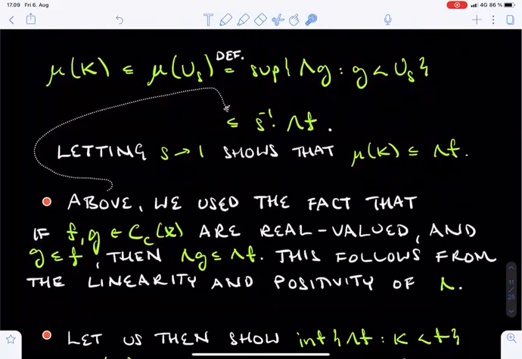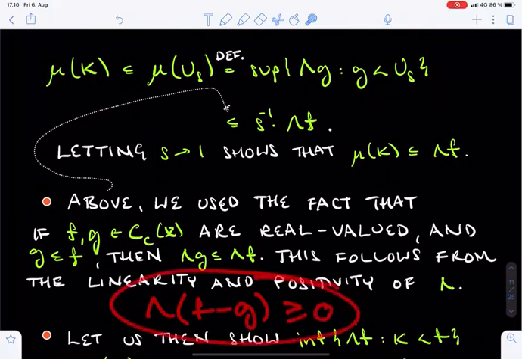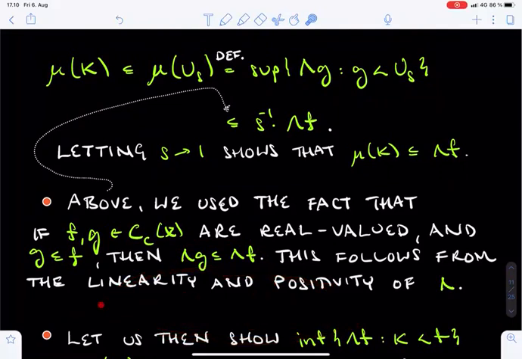One step in the previous argument was actually less trivial than it might appear. We used the fact that if f and g are functions in C_c of X, with g bounded from above by f, then also lambda of g is bounded from above by lambda of f. And this is the spot in the proof where the positivity of lambda gets used. The stated inequality between lambda g and lambda f follows immediately from the linearity and positivity of lambda when applied to the function f minus g.